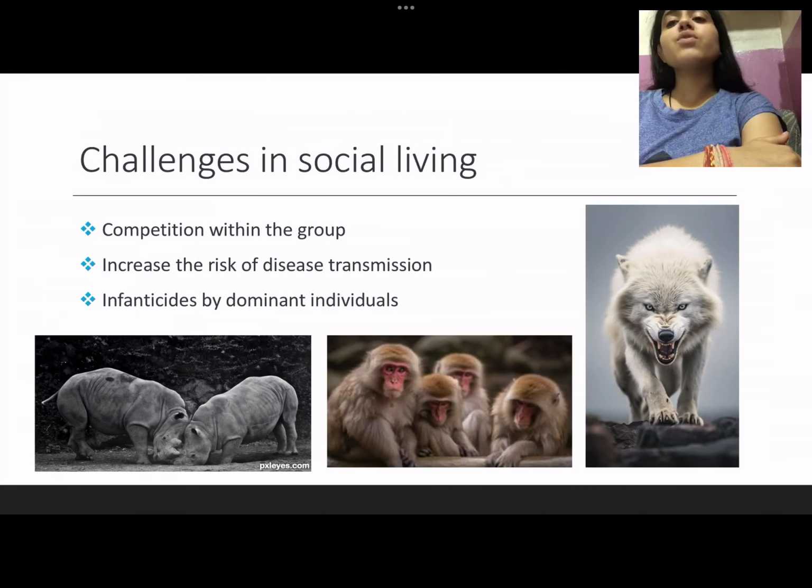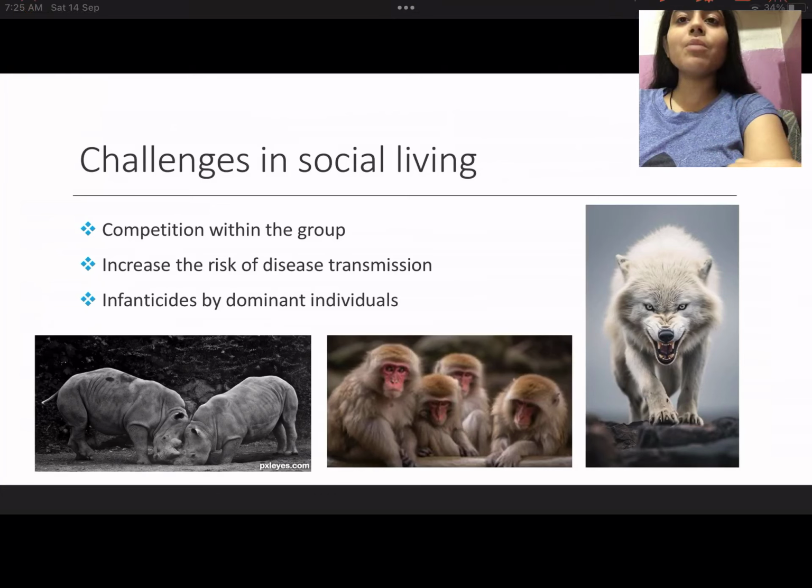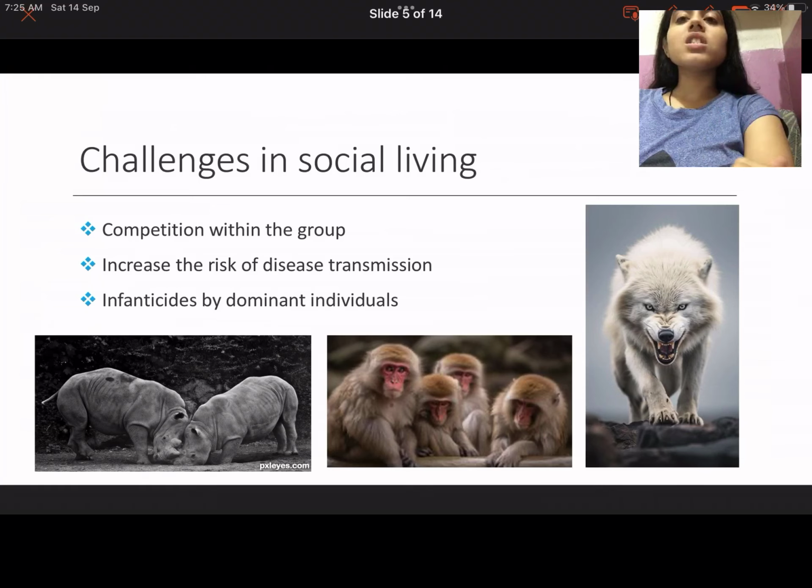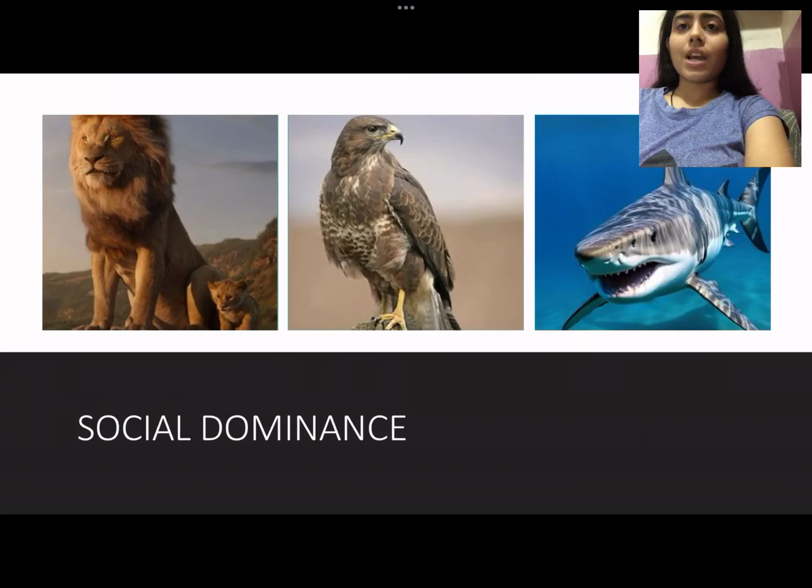Next are the challenges of social living. One of them is competition within the group. If a number of organisms are living together, there must definitely be some competition for the available resources. Second is the increased risk of disease transmission. A number of organisms are living together, which means disease can be transmitted from one organism to another. Third is infanticide by the dominant individual. Infanticide is done by the dominant individual, which kills the offspring or young ones of the less dominant or inferior organisms in the group.